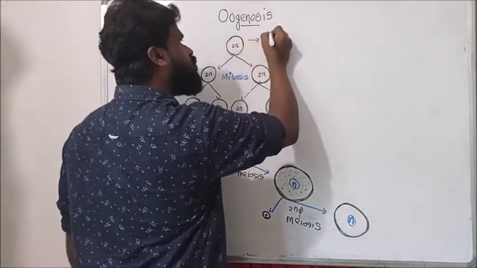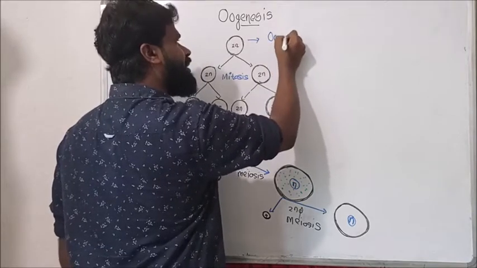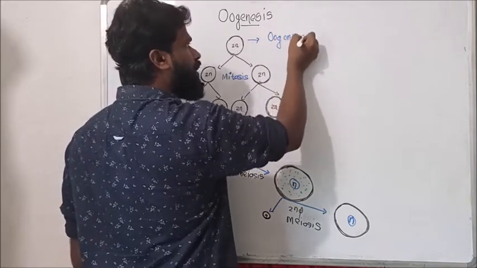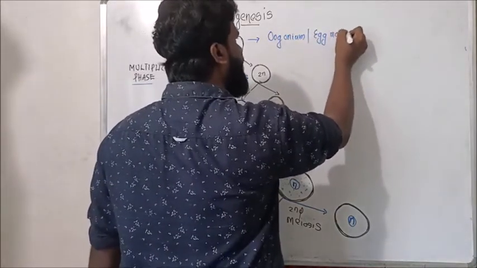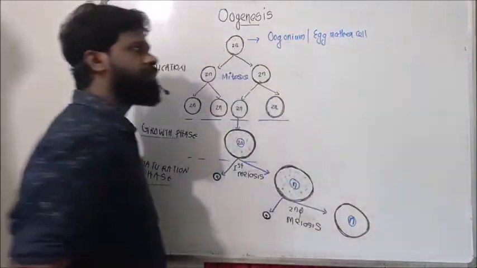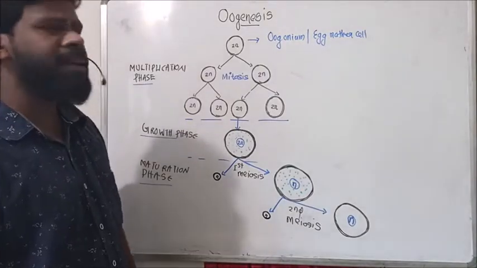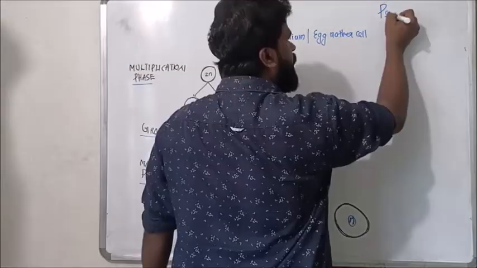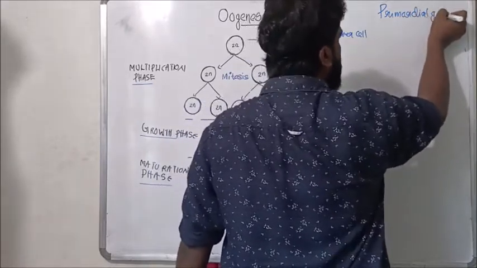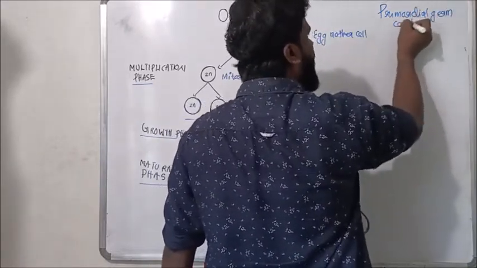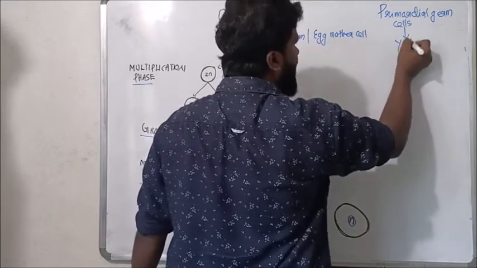This one is an oogonial cell, oogonium, or egg mother cell. This oogonial cell is formed from the primordial germ cells of the yolk sac.